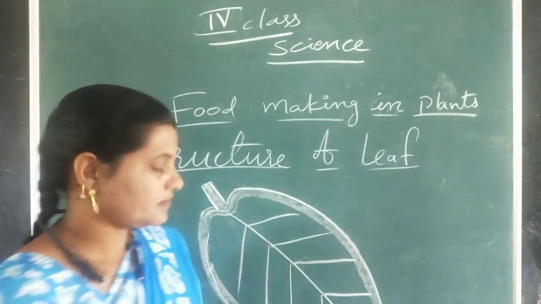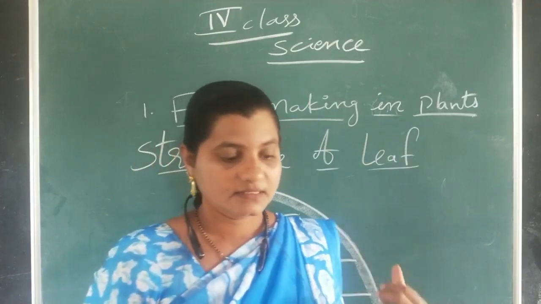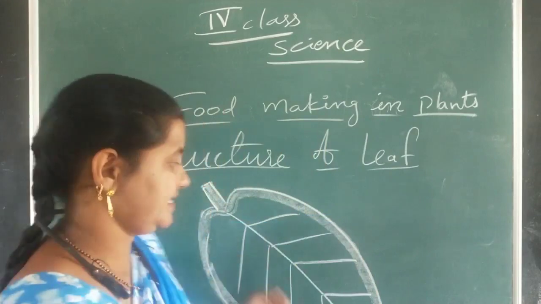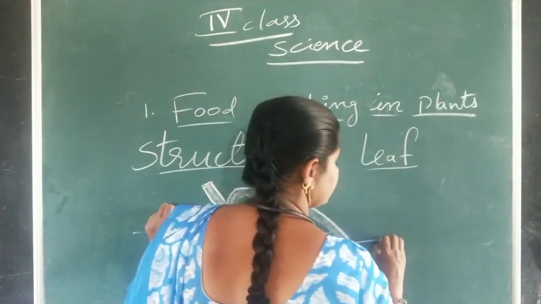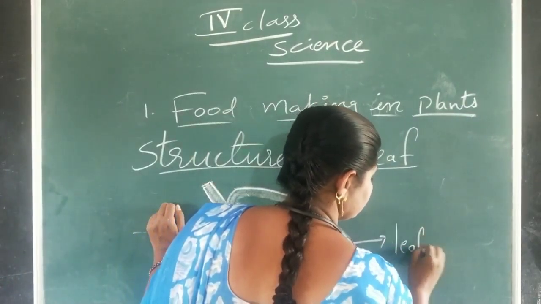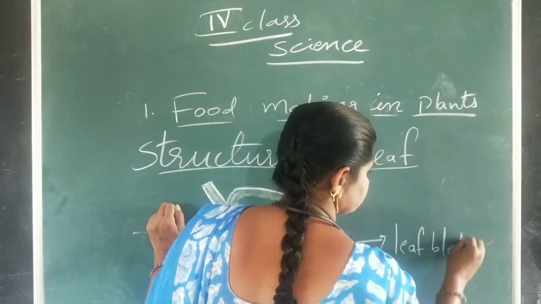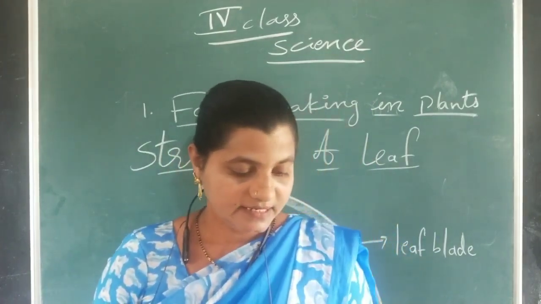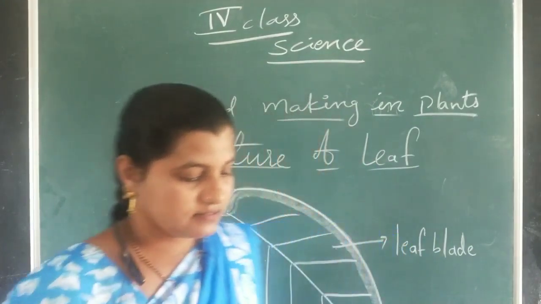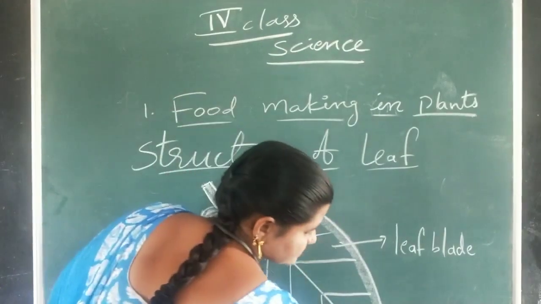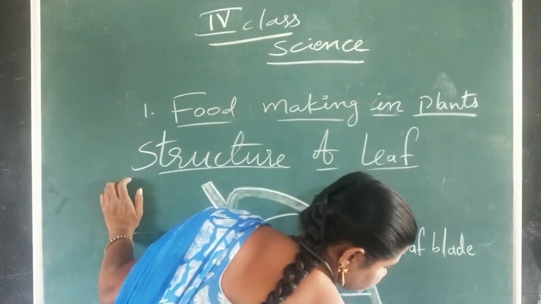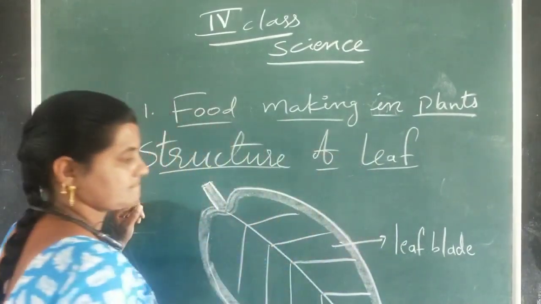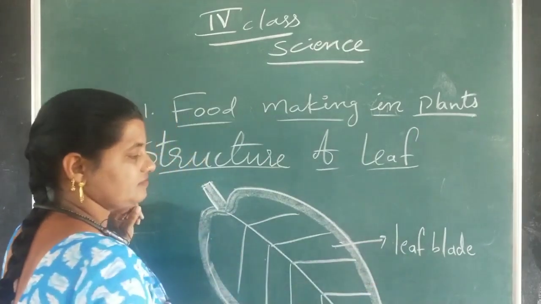Okay. We can observe the leaf in a flat-like structure that is known as the blade, the leaf blade. This flat structure is called the leaf blade. Next, after that, the leaf tip is known as the apex. This is the leaf blade.